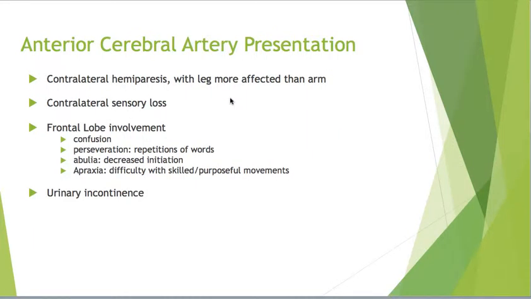An anterior cerebral artery presentation typically includes, again, contralateral hemiparesis, this time with leg more affected than arm, contralateral sensory loss, and typically some frontal lobe involvement, which can result in confusion, perseveration or repetition of words, abulia, and apraxia. These patients can also experience urinary incontinence.